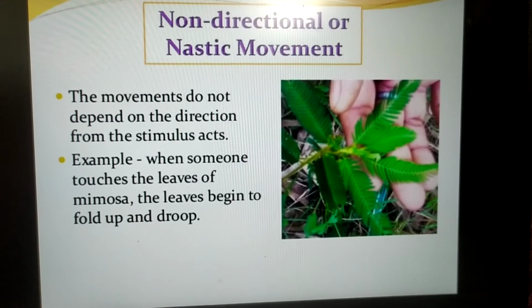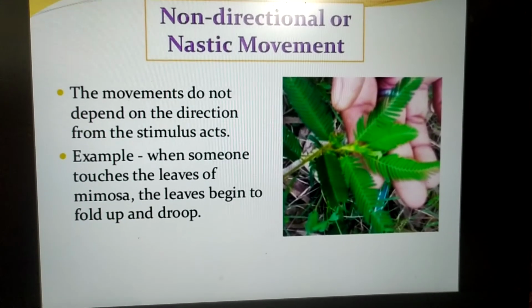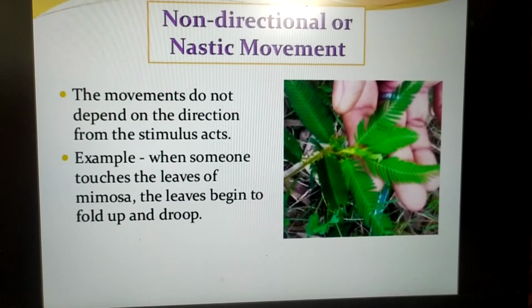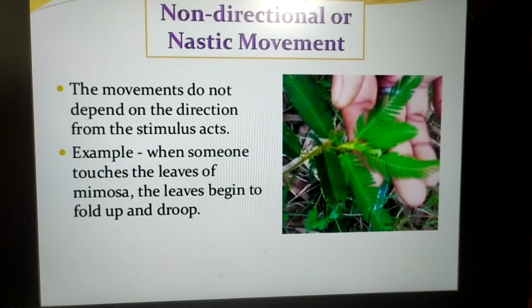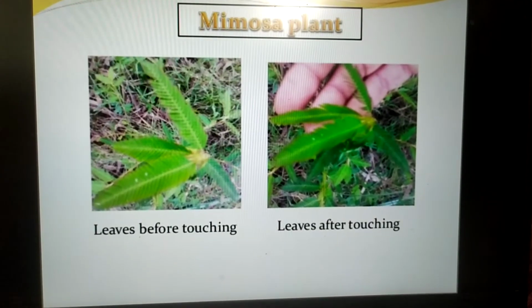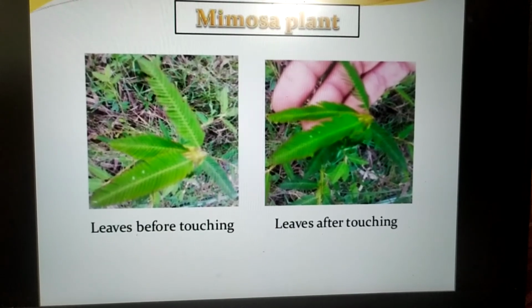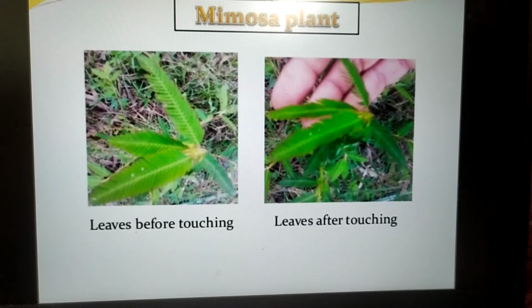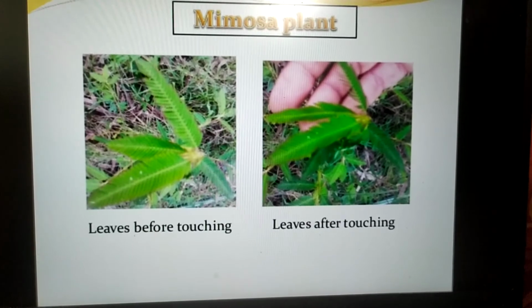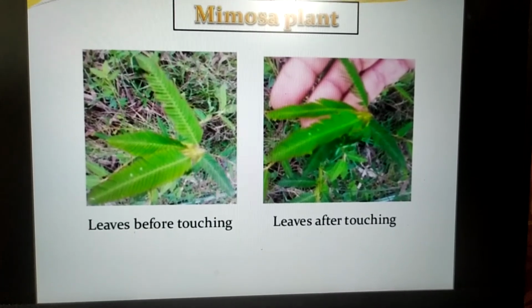An example is when someone touches the leaves of the mimosa plant, or the touch-me-not plant, the leaves begin to fold up and droop. You can see in this diagram the leaves before touching and the leaves after touching, how they shrink and droop after touching.